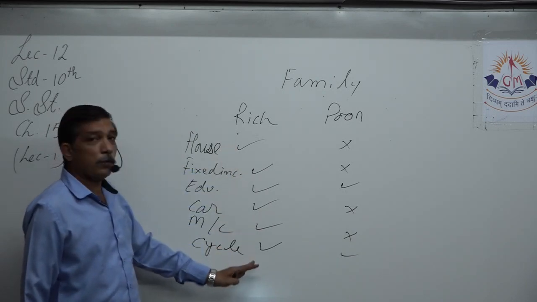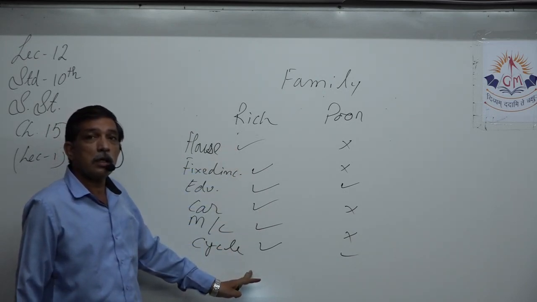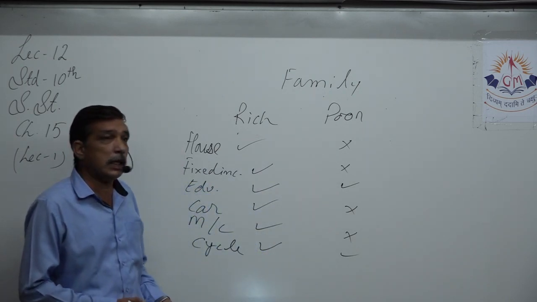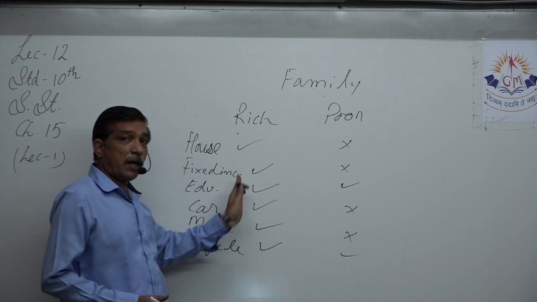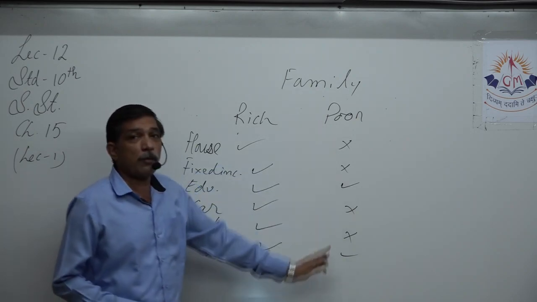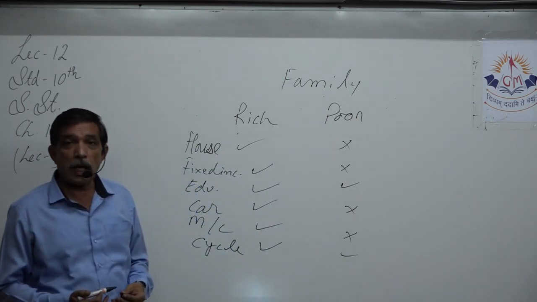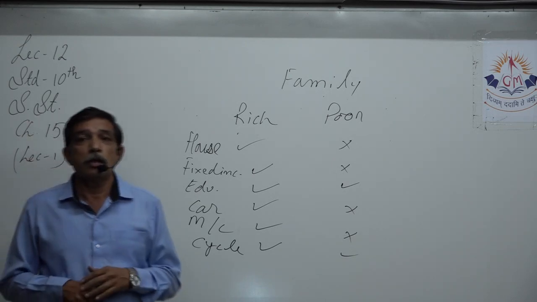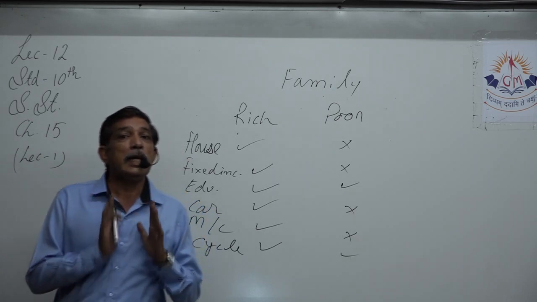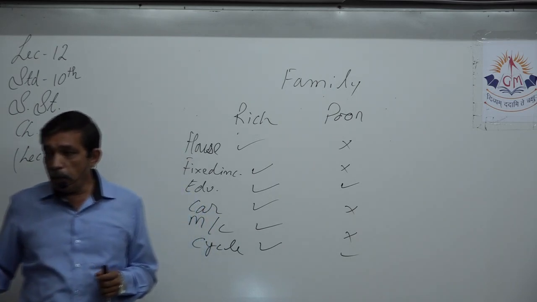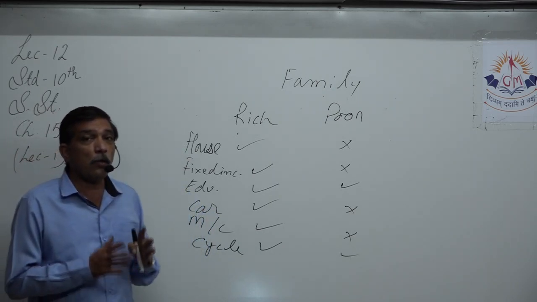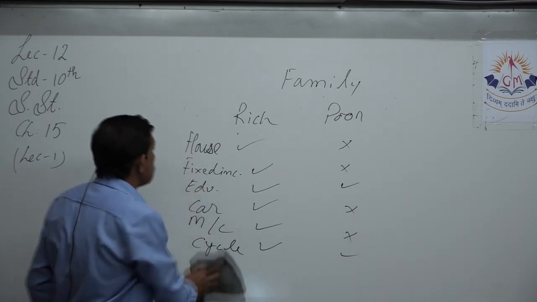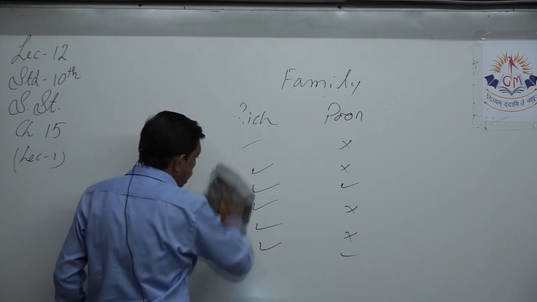1, 2, 3, 4, 5, all the check boxes are checked. Here only 2 check boxes are checked. So we see that one family has everything, while the other family does not have everything that is basically required for a good quality of living, right? So we make a checklist. We need to compare and contrast what somebody has and what somebody does not have.